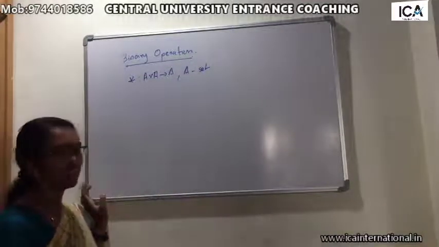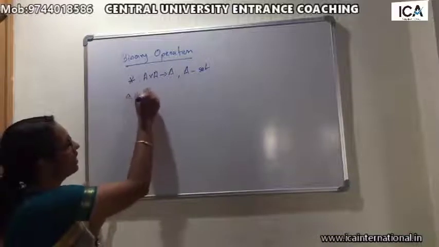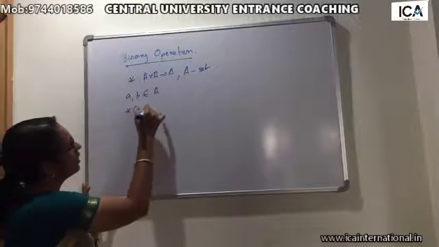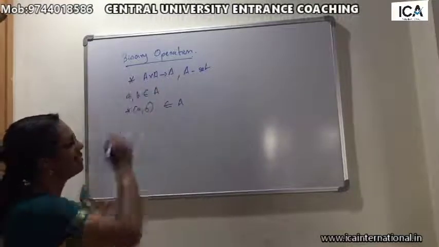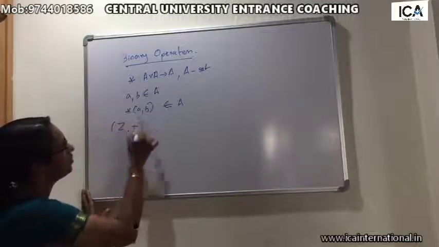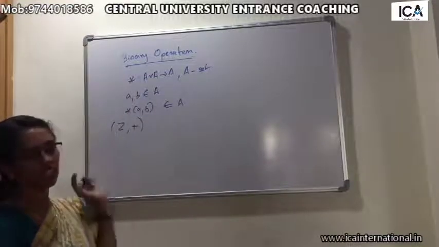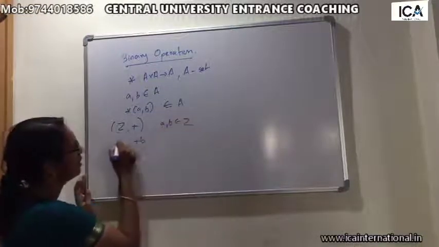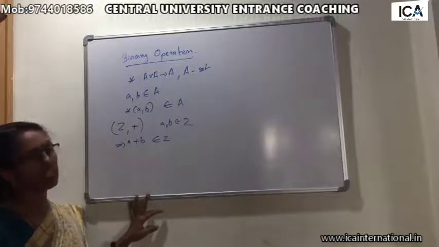That means if you take any two elements a, b in A, and the star is operated on a, b, then the result will be in A. For example, if you take the set Z, plus is a binary operation on Z. If a, b are in Z, then a plus b is also in Z. This is what is called a binary operation.